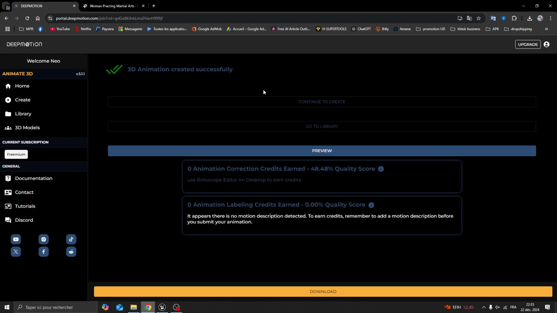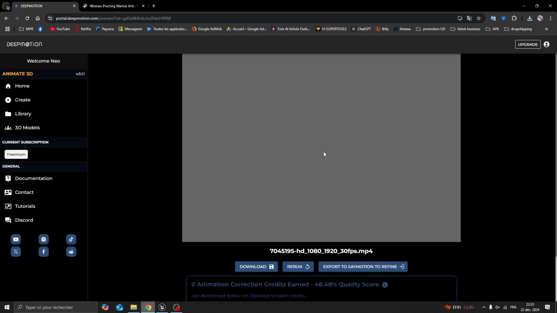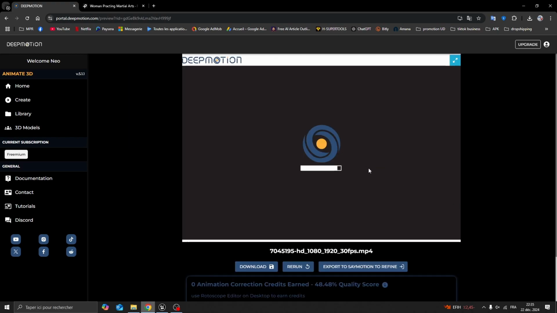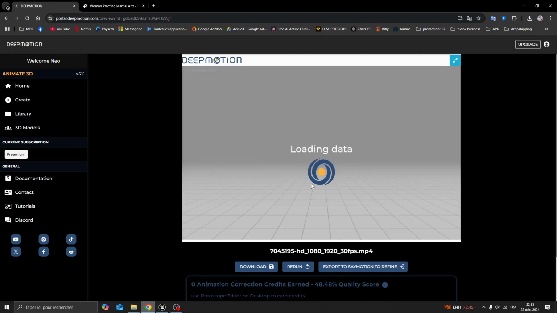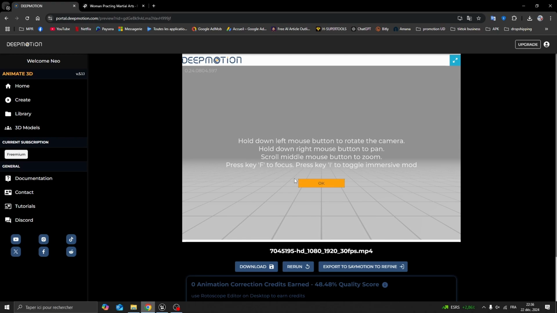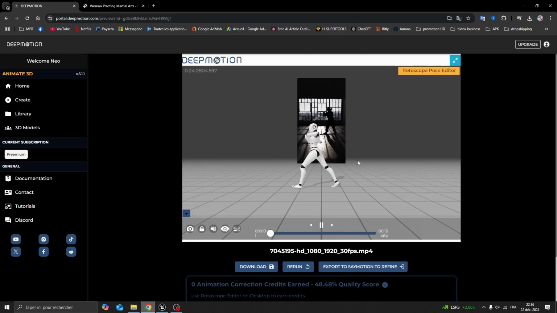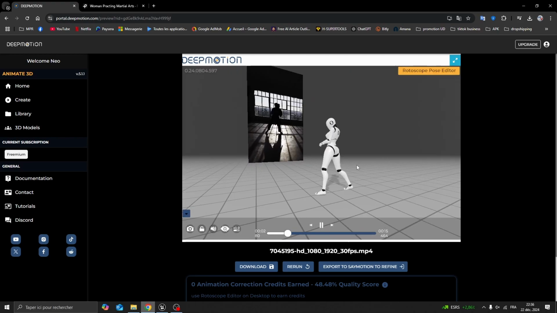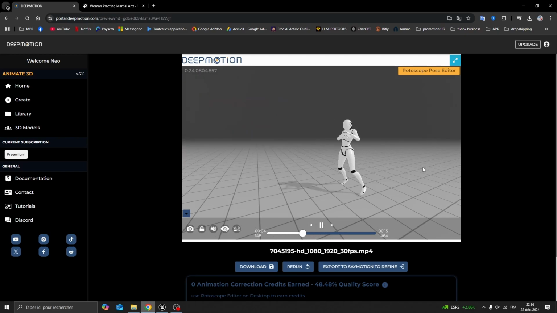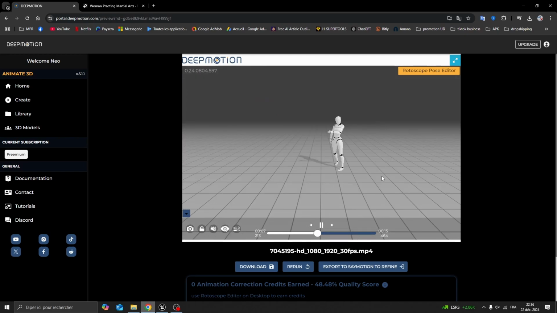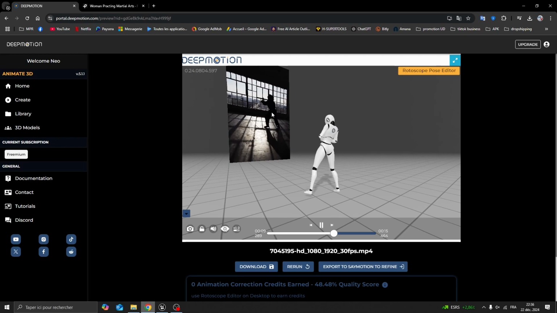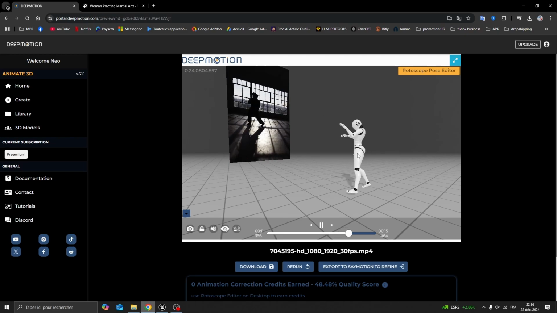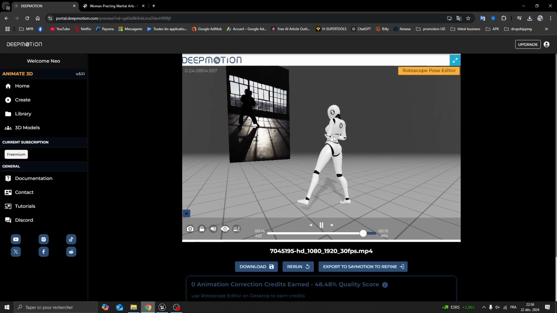Those are some advice from the developer team in order to have the best result. Now it has finished. Okay, you can see 3D animation recreated successfully. You can directly download, but of course we are going to click on preview. So now it is loading, and you will see the magic. Loading data, give me my data please. Okay, now 3D works, and boom, guys, you have your mannequin with your martial art made on the mannequin or by the mannequin.